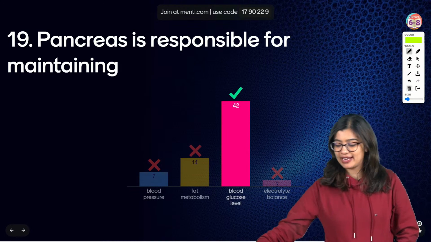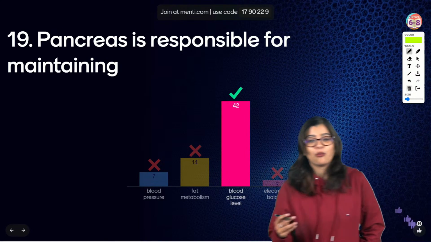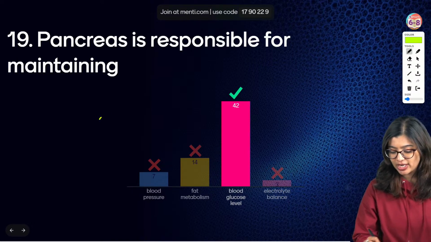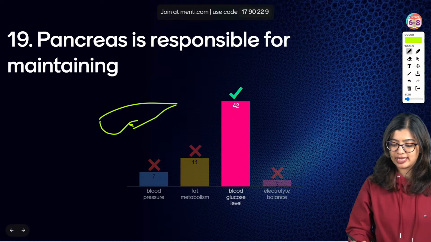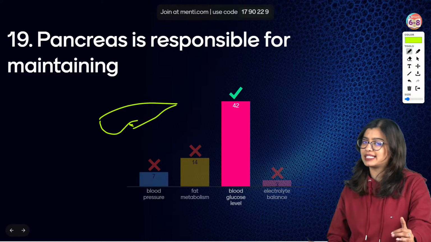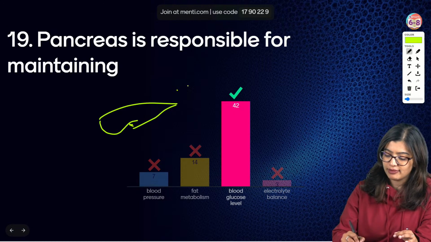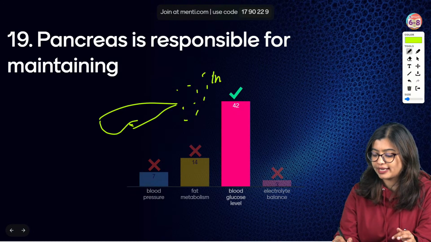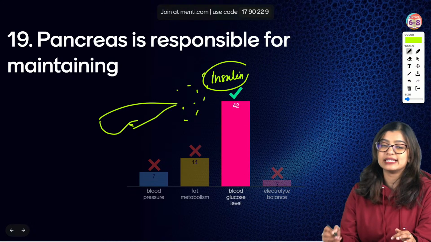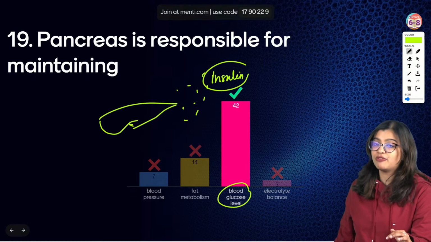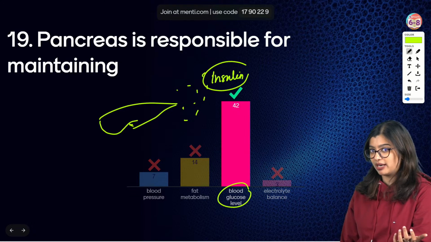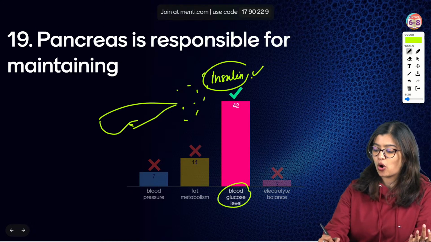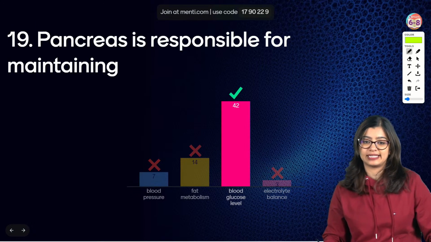Okay. Very good. What do we see? We know what is pancreas. It's like a leaf-like organ. Now, mainly we know that if you look at the pancreas, it's involved in digestion. But along with that, it also produces something called insulin. Now, what is this insulin? Insulin is responsible for maintaining how much glucose or how much sugar is there in our blood, right? So, we see that this is the hormone that is responsible for the same.